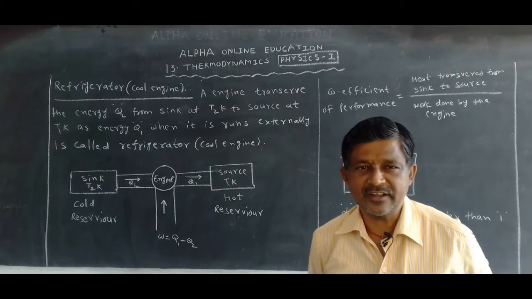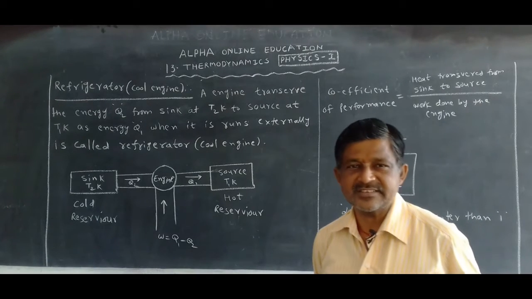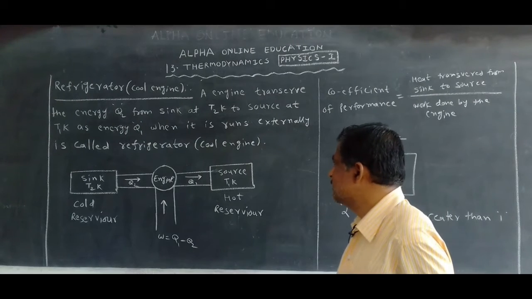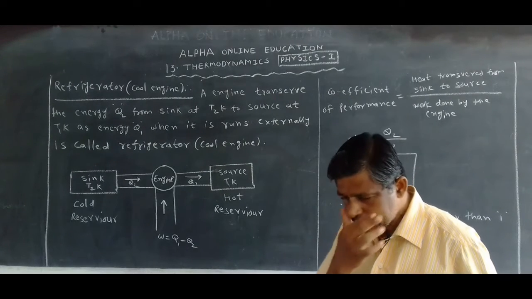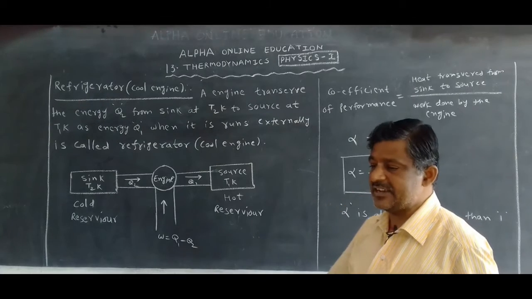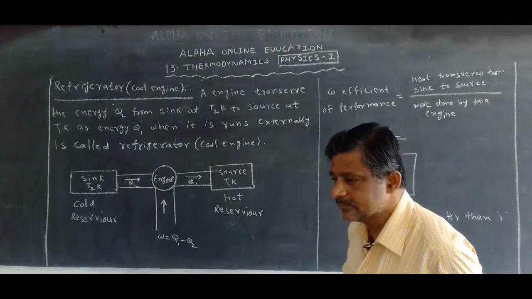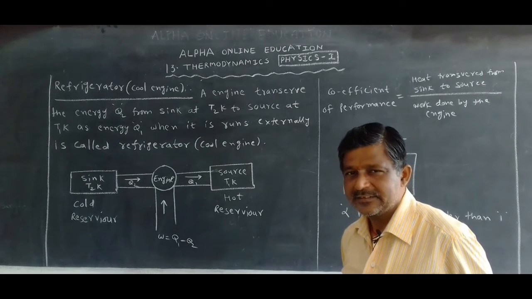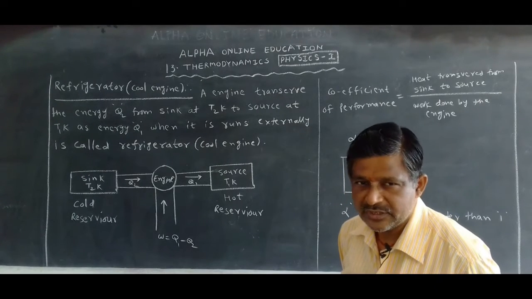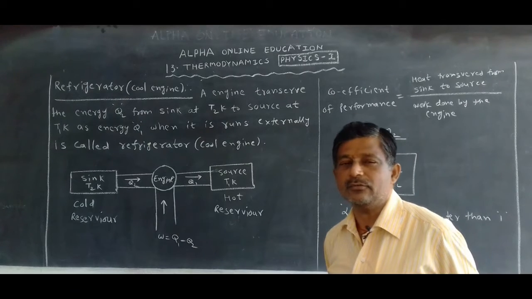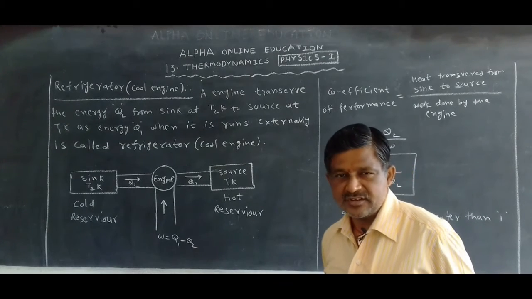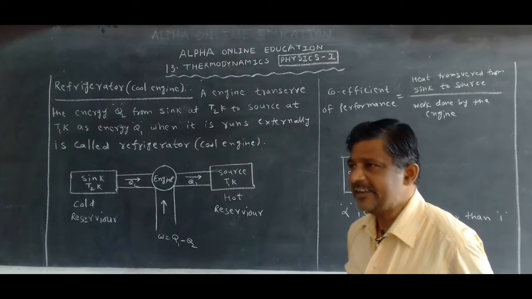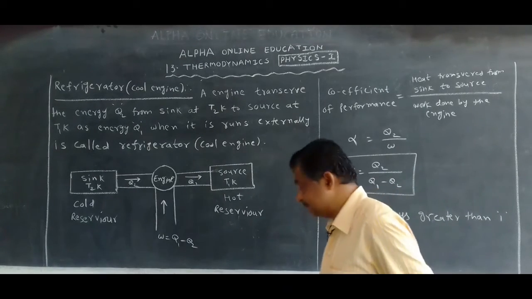We can use it in our houses, or in ice cream shops, we can see that. Refrigerator. It is a cool engine. This refrigerator is the opposite of a heat engine. It is the opposite of a heat engine, which means the process of working of a refrigerator is opposite to the heat engine. Now, what is a refrigerator?